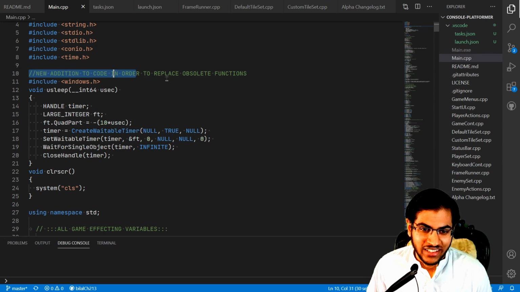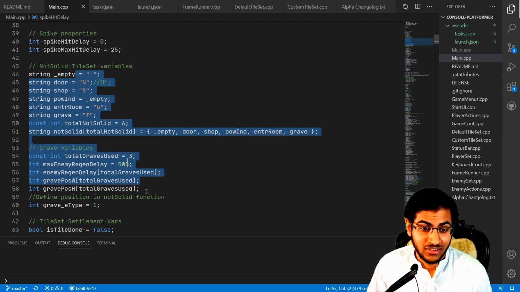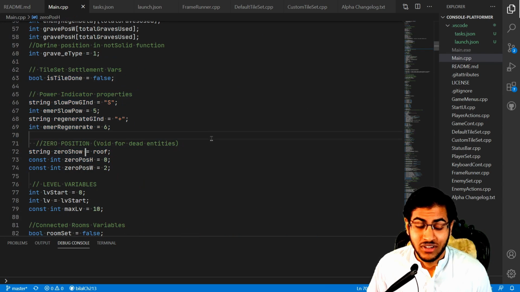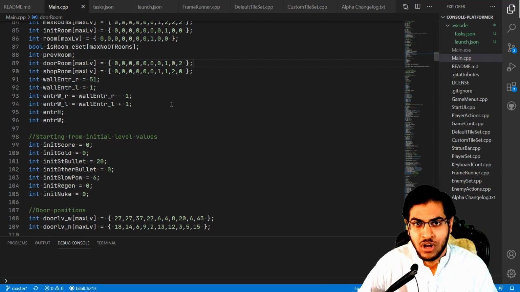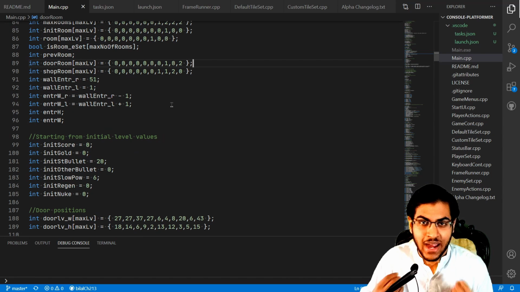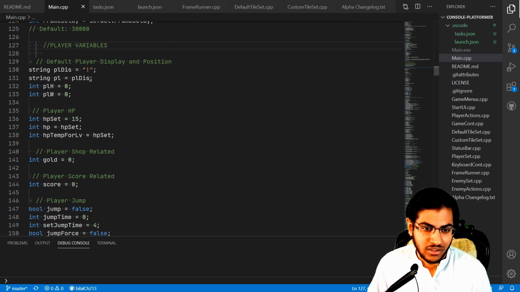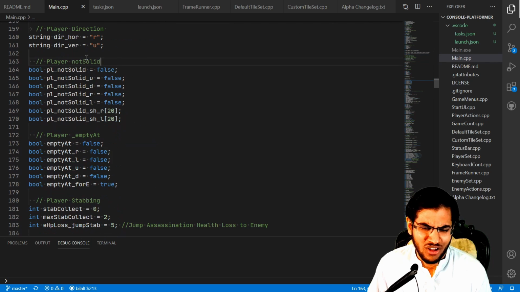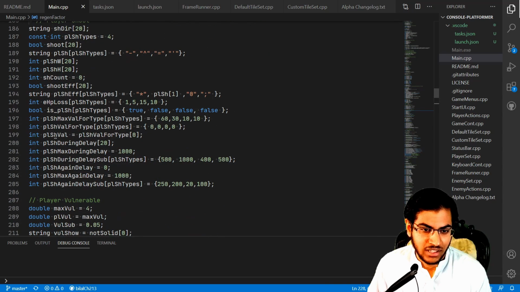My first game. There is some new code so that I can replace the sleep and clear screen functions. And then as you can see, all these variables are global variables. I used to use a lot of global variables because at that time, of course, I didn't know how global variables can have a bad impact on the game. Literally all variables are global variables. Even the names are really bad, like you can see PL Cheval and such kind of names.